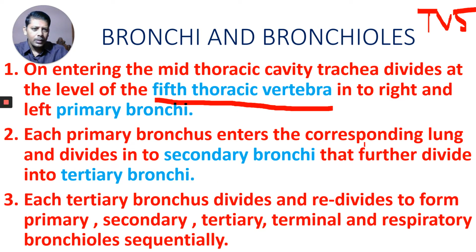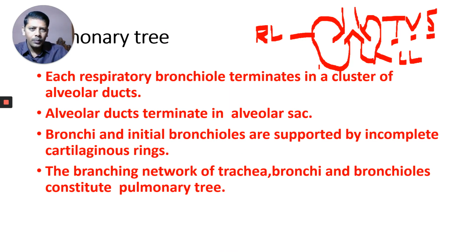Each primary bronchus enters the corresponding lung and divides into secondary bronchi, which further divide into tertiary bronchi. Like that they divide.